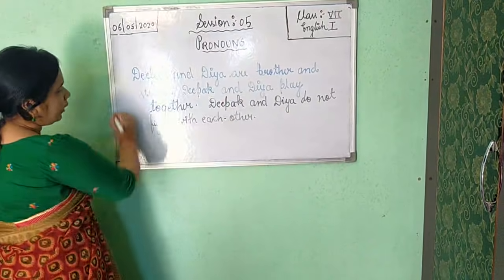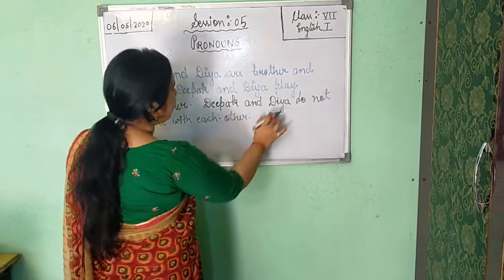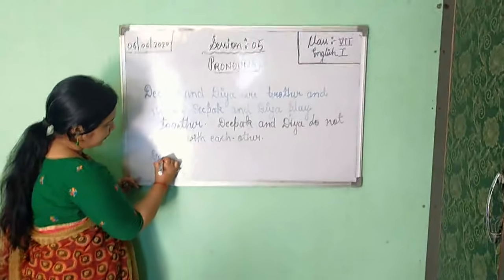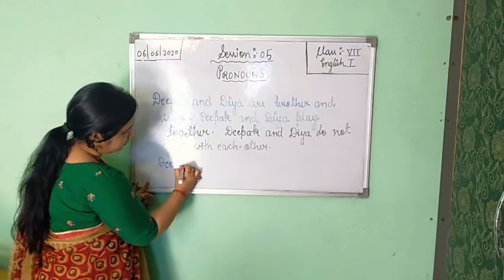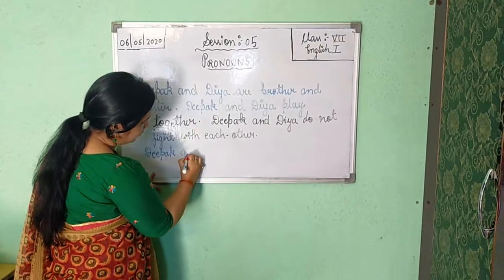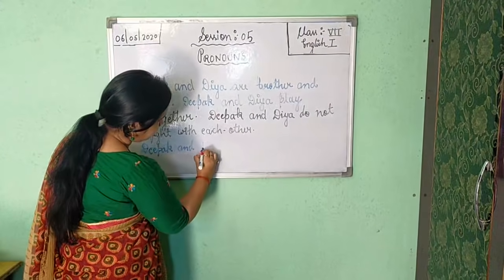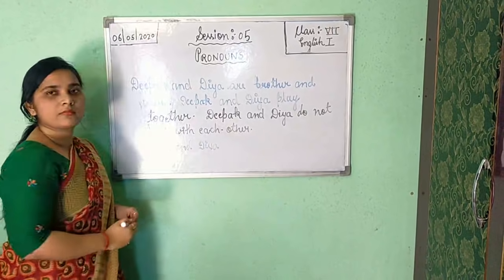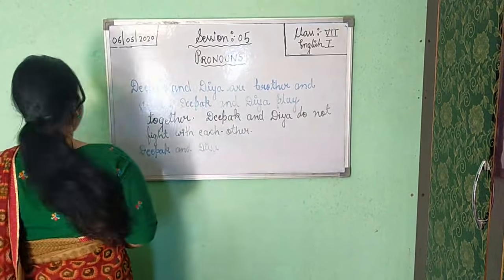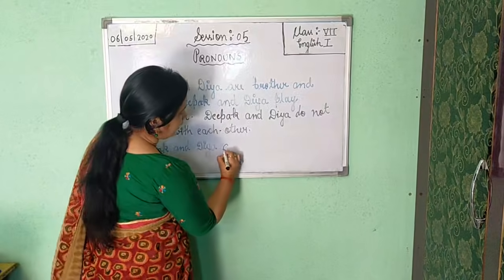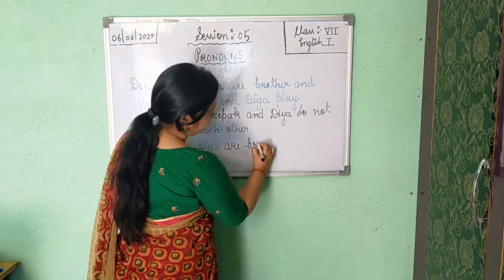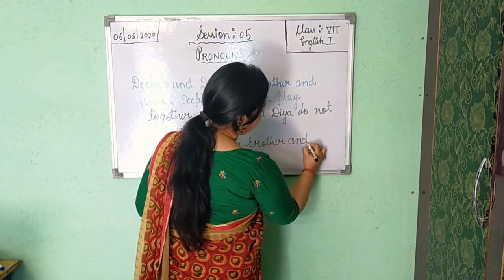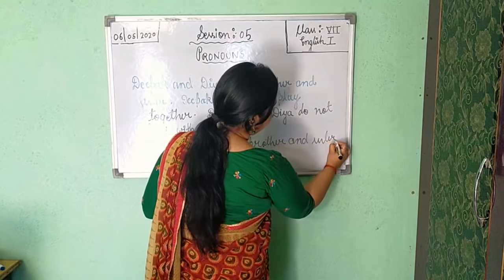So now for removing this repetition, we'll write like this. Deepak and Diya are brother and sister.